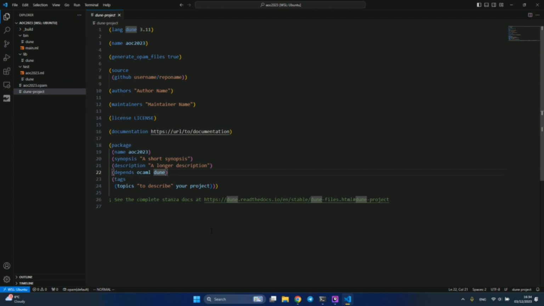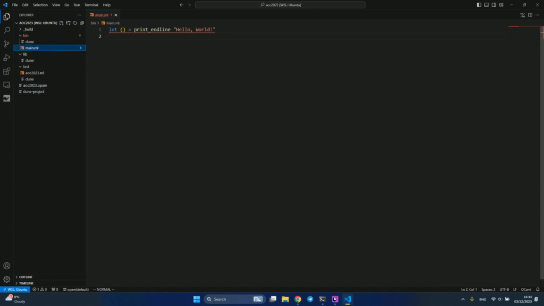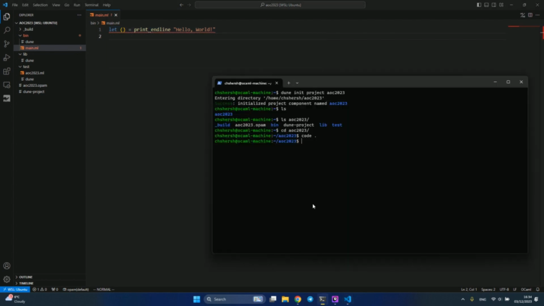I'll probably put all the solutions on GitHub. So before putting it on GitHub, I will maybe update some stuff here. But for now, we just have main, just print_endline hello world. But there is a red underscore line. It says no config found for file. Try calling dune build. Okay, so this is what it does.